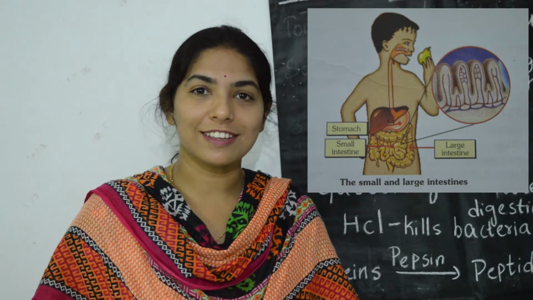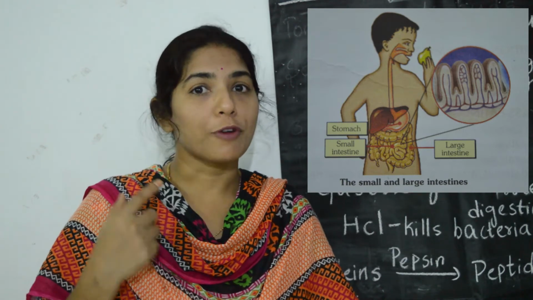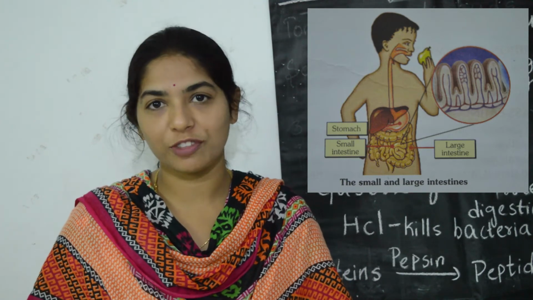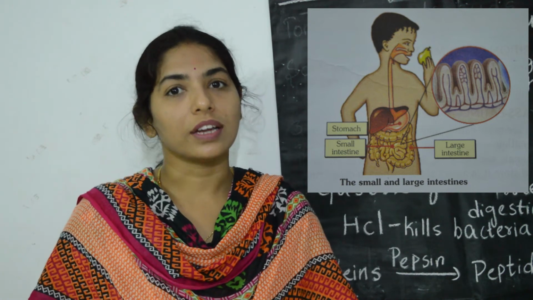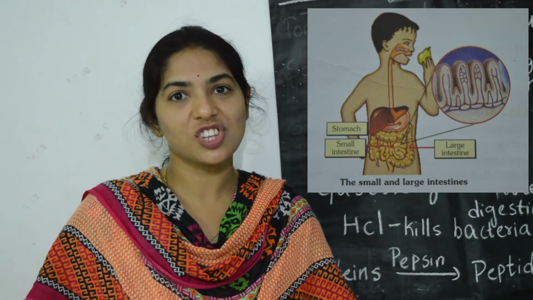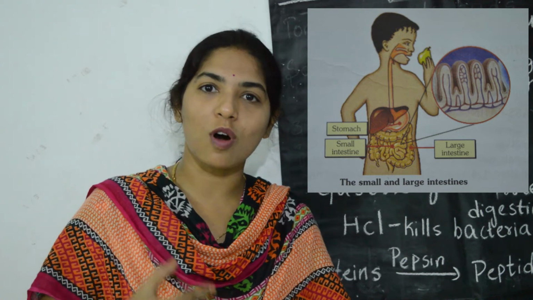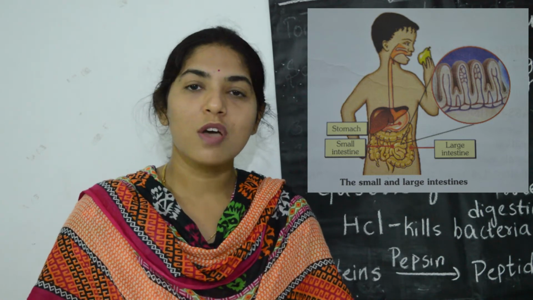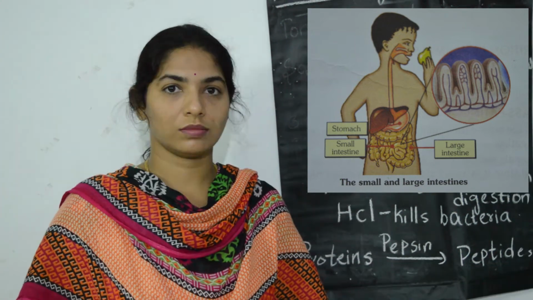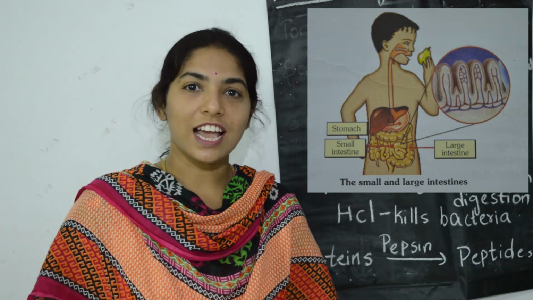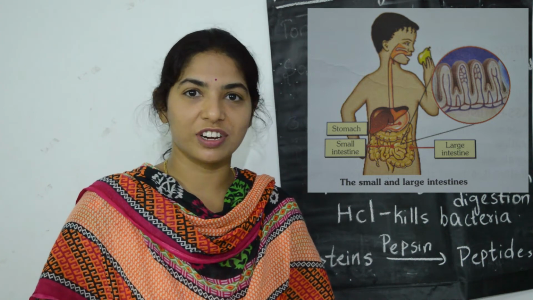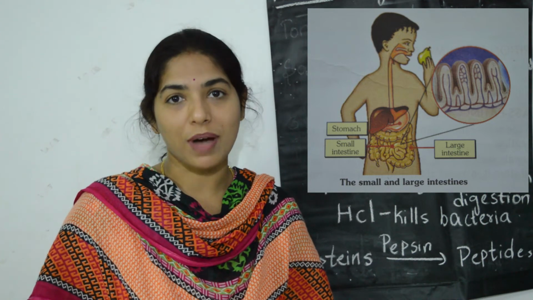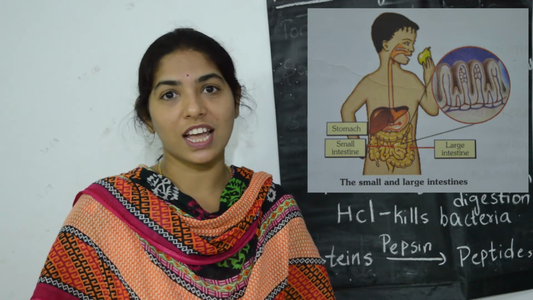The partially digested food moves from the stomach to the next part of the alimentary canal, that is the small intestine, which is present just below the stomach. The small intestine is a highly coiled narrow hollow tube almost 7.5 meters long. In the small intestine, the liver produces bile juice which helps in digestion of fat.